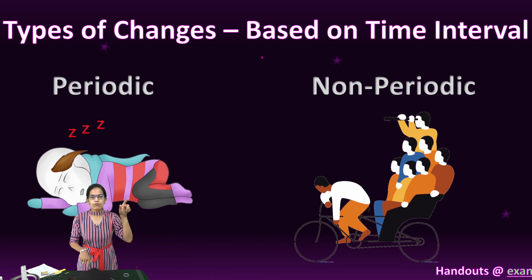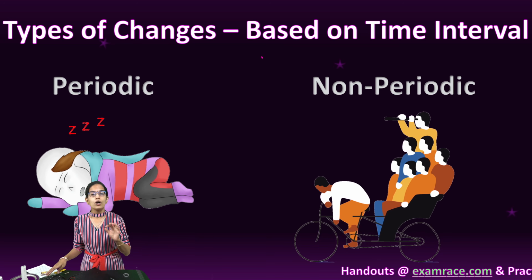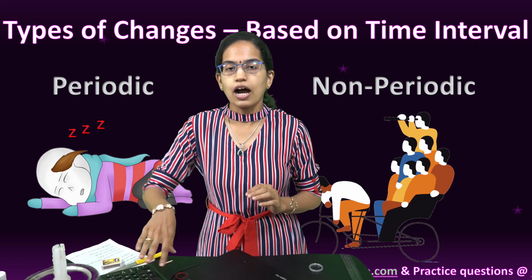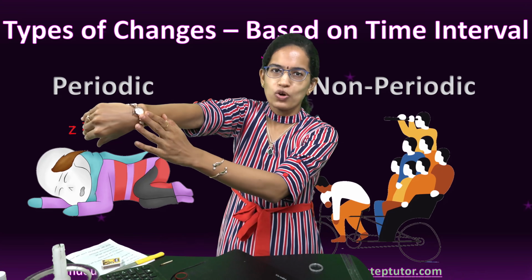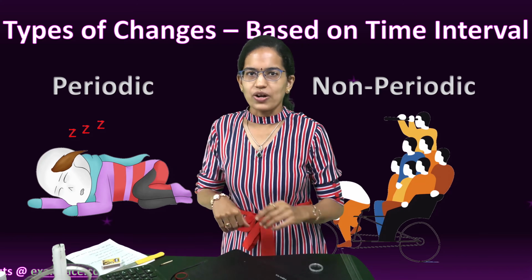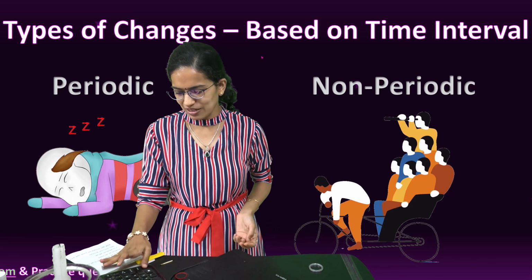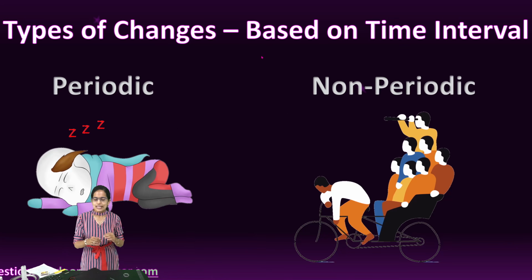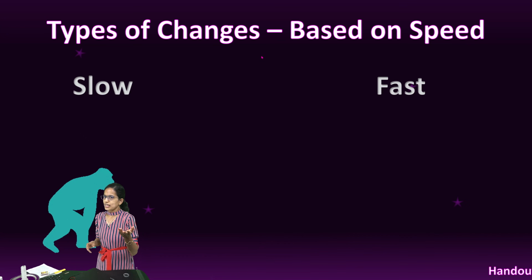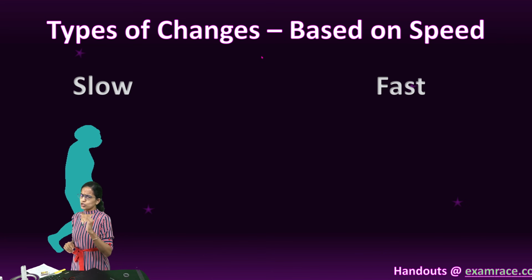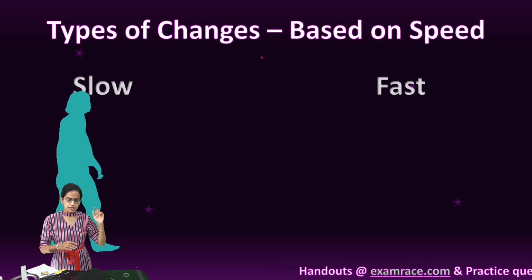Similarly, a moving watch is an example of a periodic event. However, I can have an example of this watch here. It has stopped working. So it is non-periodic. It does not happen at a fixed interval of time. Now, the next classification that we understand is based on speed. Based on speed, it can be a slow or a fast change.